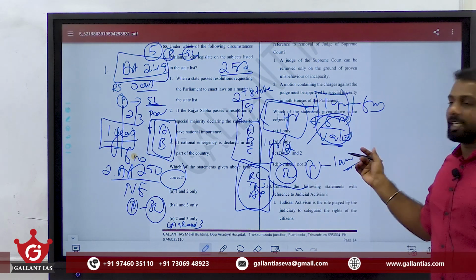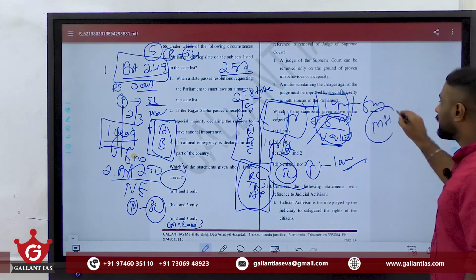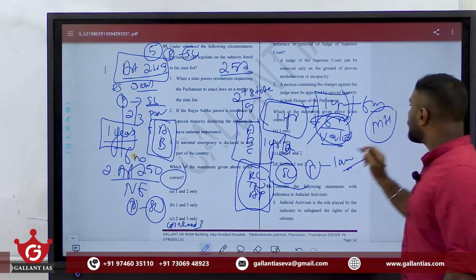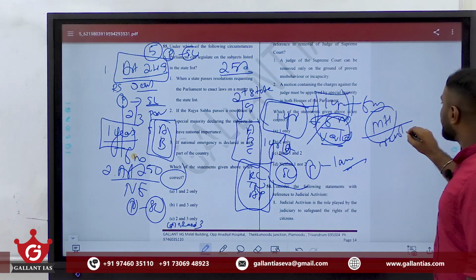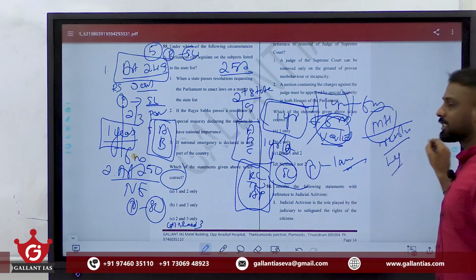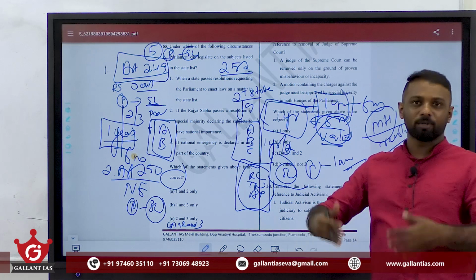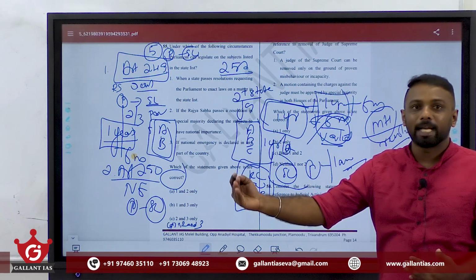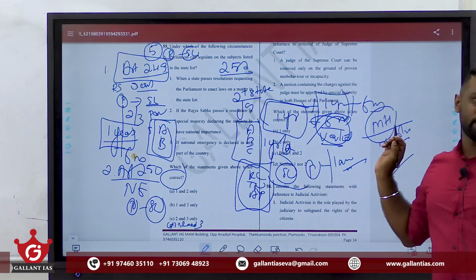If any other state, for example Maharashtra, feels that they like that law or want to adopt that law, then Maharashtra can adopt that law by passing a resolution in their respective legislature. So Maharashtra passing a resolution that we are adopting this parliamentary law, then that will also be implemented in Maharashtra as well.